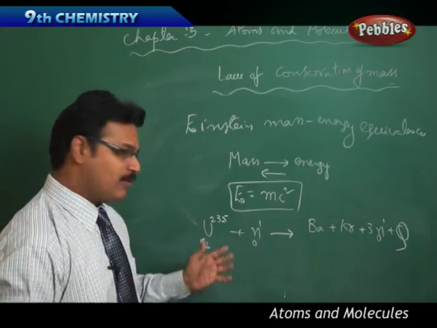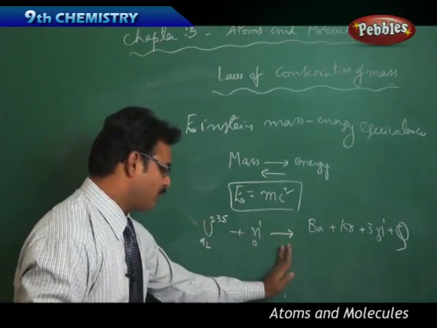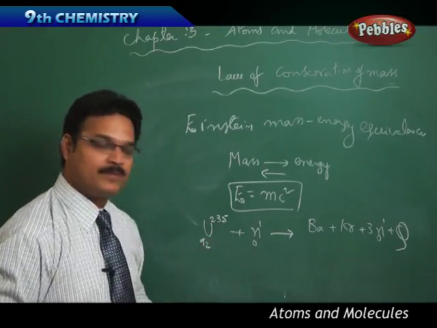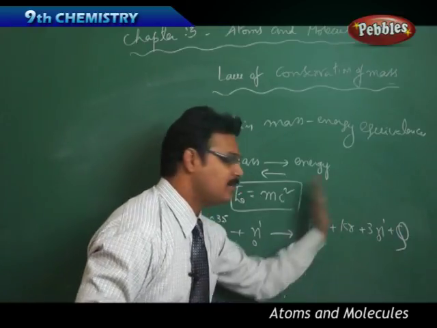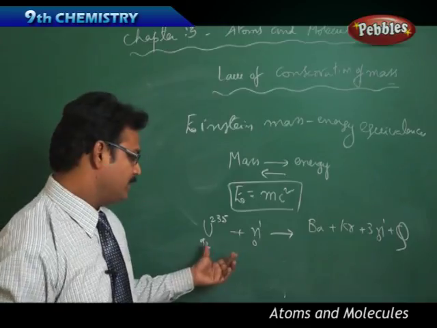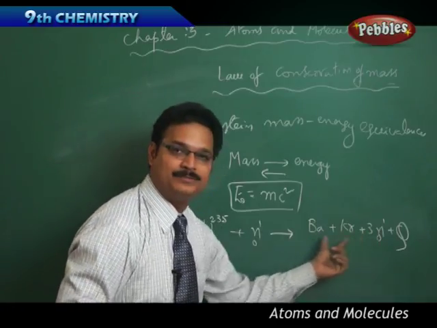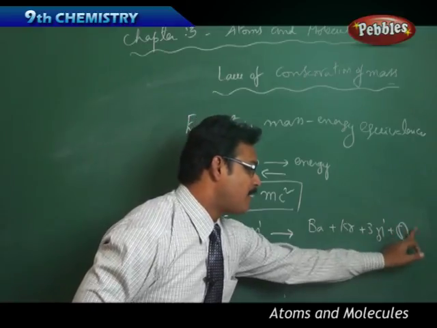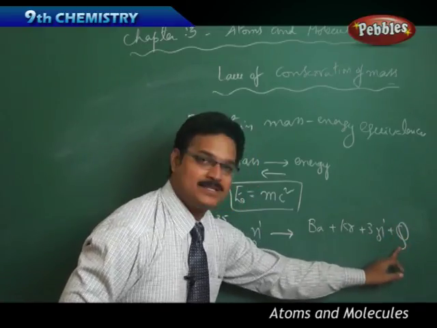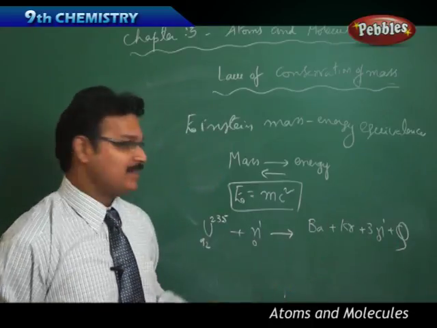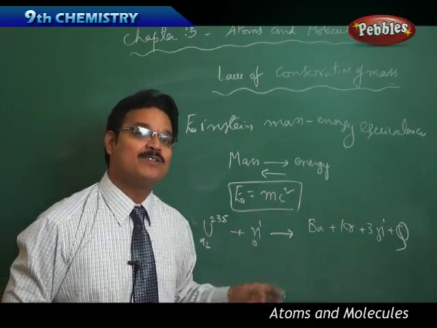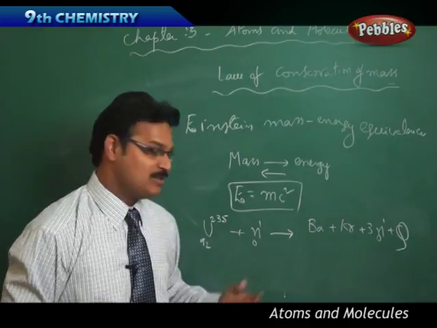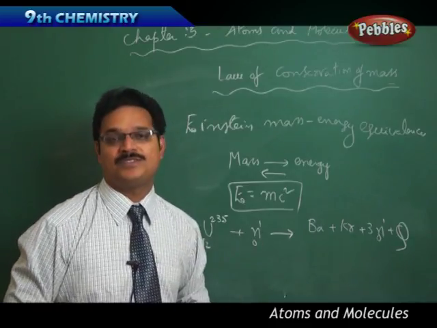Before the reaction, these are the reactants. After the reaction, those are the products. And here you are seeing these 3 types of masses plus some energy also. It means some mass should be there, but this mass is converted into the form of energy, that is E equals mc squared, and that energy we call nuclear energy. So this is the basic principle of the nuclear fission process.